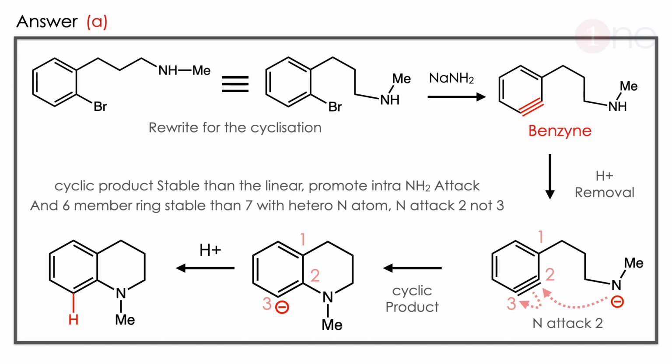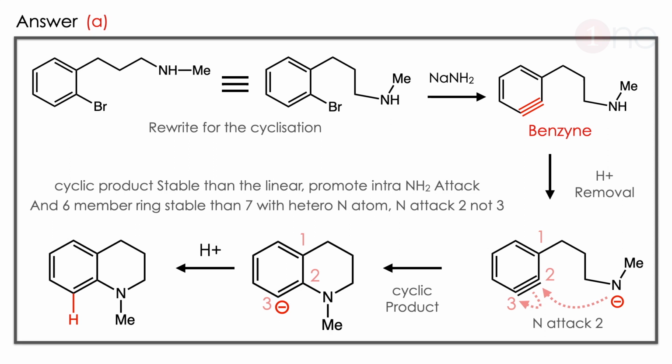The answer is A. Let us see how. The starting material is a long chain one, so we rewrite it for cyclization. So we rewrite it like a benzene ring, like a hexagon. So bromine is there, and you are using sodamide. So it is benzyne formation. Everybody knows bromine is a good leaving group, amide attacks, so benzyne formation.